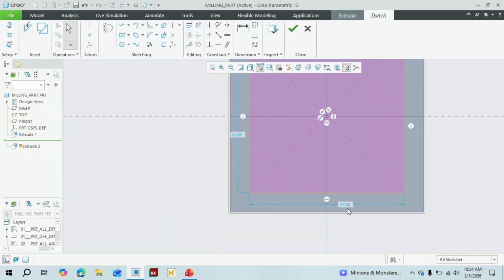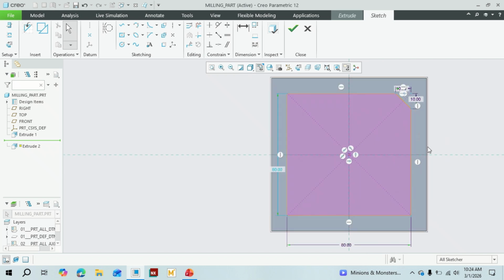The next side is also 80. Let's make it strong by giving the dimension so that it will look navy blue, so that it won't change with other features or other referenced features.